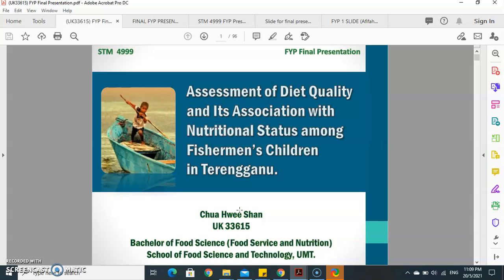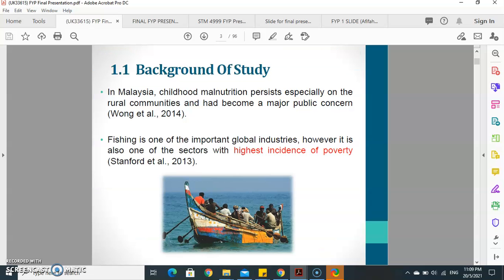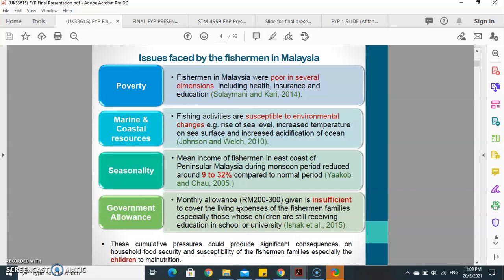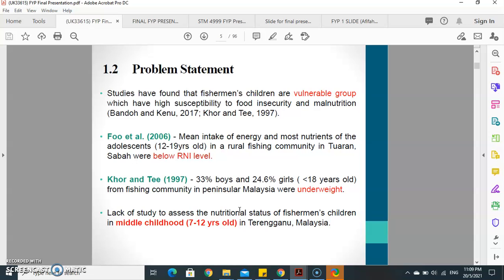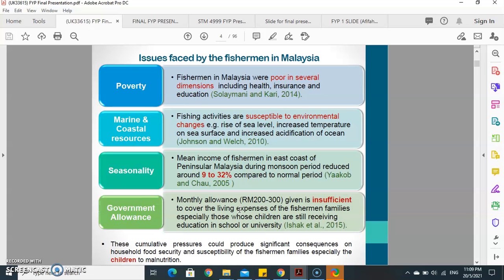So the keywords are diet quality, nutrition status, and fishermen's children. She has given a bit of introduction on what is happening in Malaysia in regards to fishing, and the issue faced by the fishermen. This is the summary, but when it comes to the writing part, you will need to explain more.